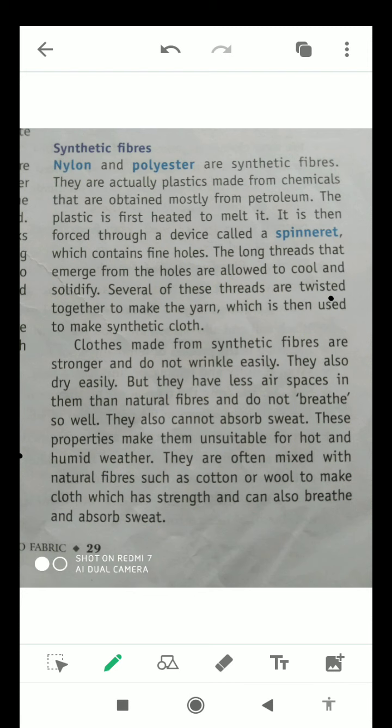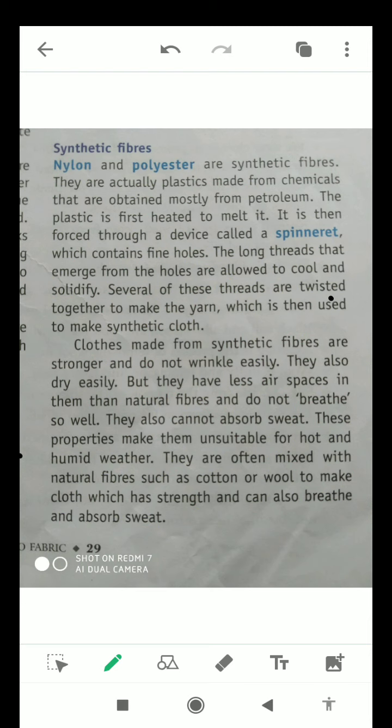And if you talk about the natural fibers, as I told you, natural fibers have many air spaces between them, so we can wear them very easily in hot and humid weather. Synthetic fibers are often mixed with natural fibers such as cotton or wool to make cloth which has strength and can also breathe and absorb sweat.